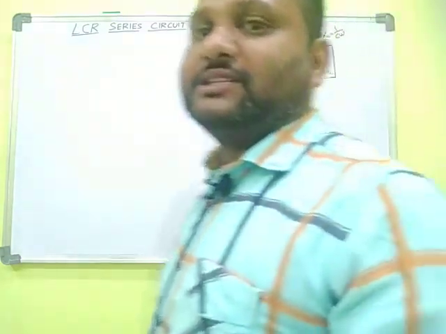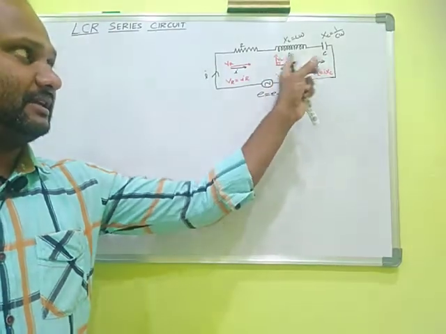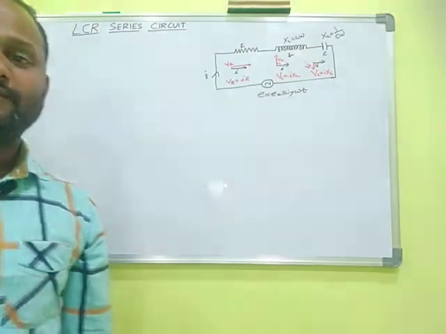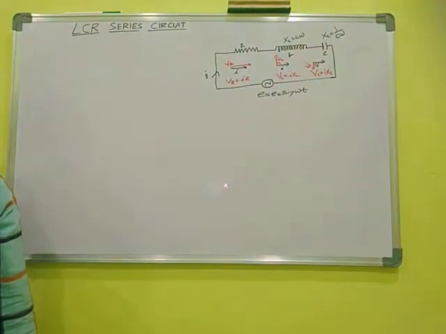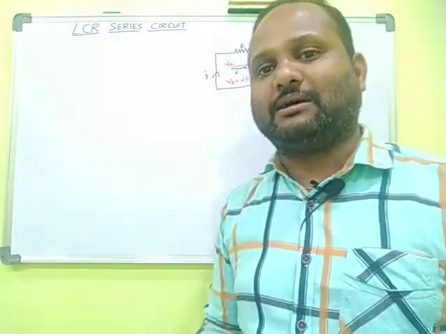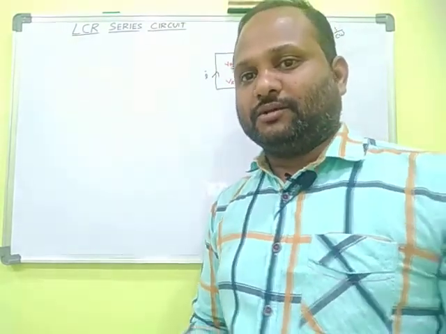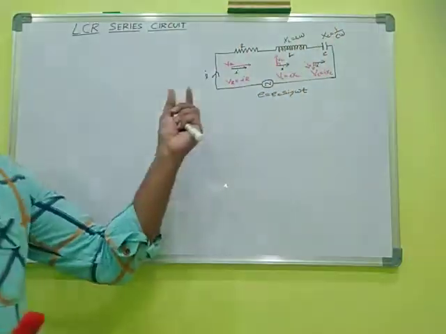There is no phase difference in the case of resistance. There is a phase difference in the case of an inductor and a capacitor. Okay, we know very well about this. What is the total voltage across this combination? That is the question. This is a series combination, so the voltage across the different elements is different.